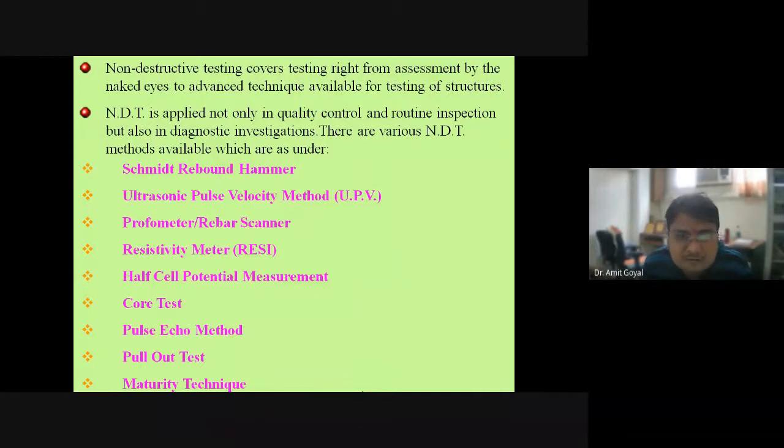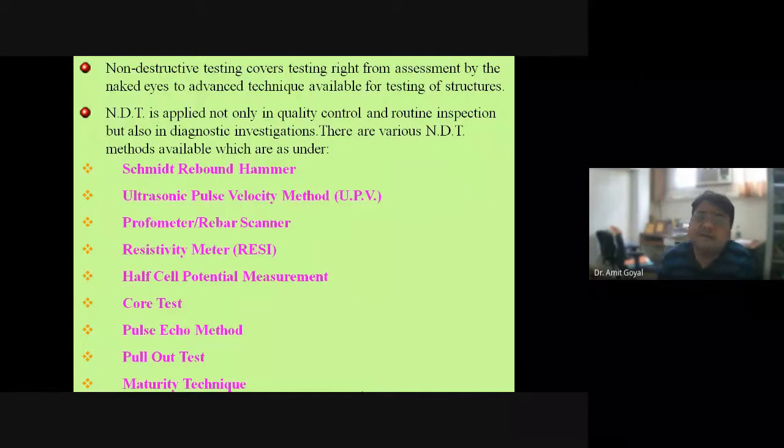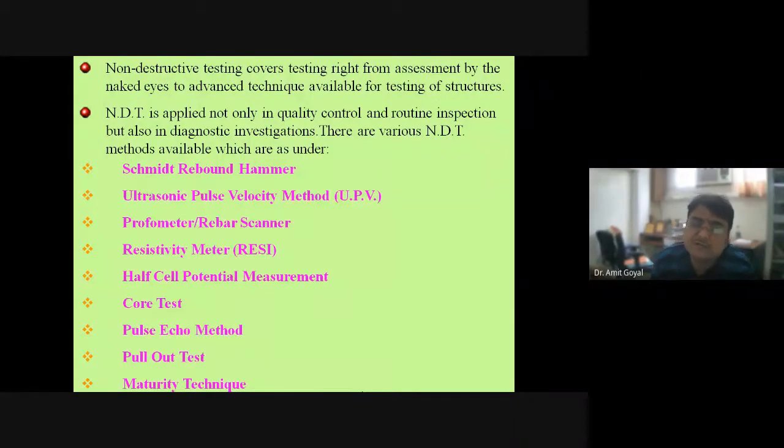This rebound hammer, I feel that Dr. Sanjay Sharma has also told you about. The rebound hammer is the equipment used to tell you the hardness of the concrete, right? The hardness of the concrete is related to the rebound number, and that rebound number is correlated to the strength of the concrete. That is given by the rebound hammer manufacturer, and a graph is given showing that at this rebound number, this is the strength of the concrete.